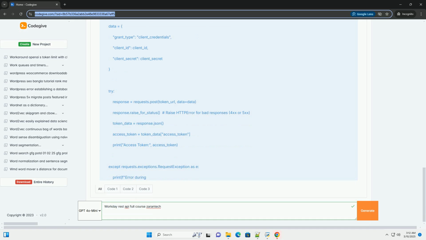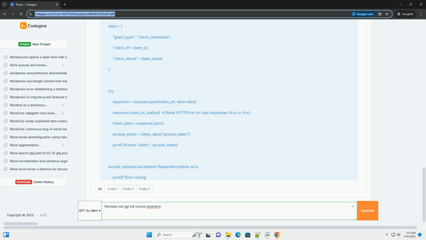9. Best practices and security considerations. Rate limiting and throttling: Workday imposes rate limits to prevent abuse and ensure system stability. Understand the rate limits for the APIs you are using. Implement retry logic in your application to handle rate limiting errors gracefully, for example, wait a few seconds and then try again. Avoid making excessive API calls in a short period.